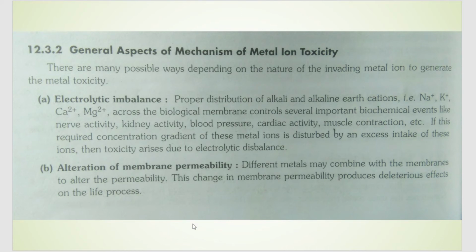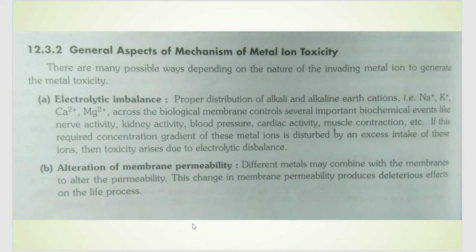Second one is alteration of membrane permeability. Now we all know that in the cell there is a membrane that allows only certain types of ions to enter the cell or only certain types of ions to leave the cell. Correct. Not all of the ions are allowed to enter the cell, so that is controlled by the semipermeable membrane of the cell.